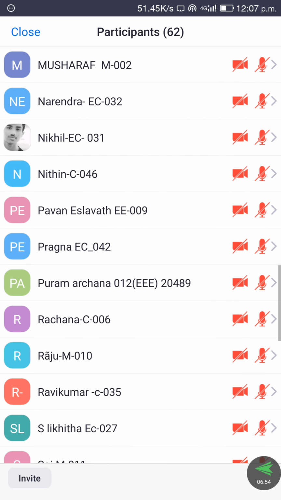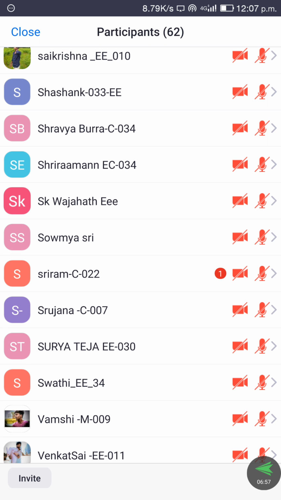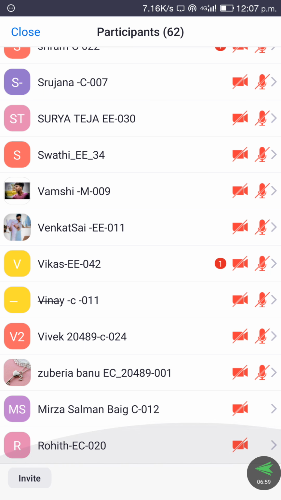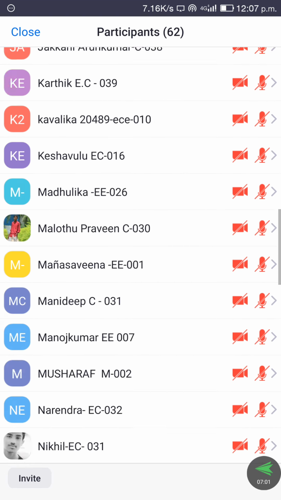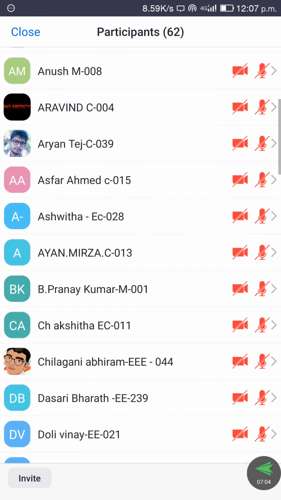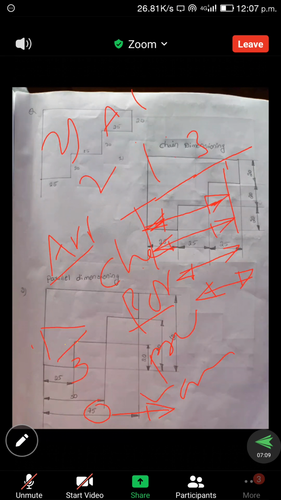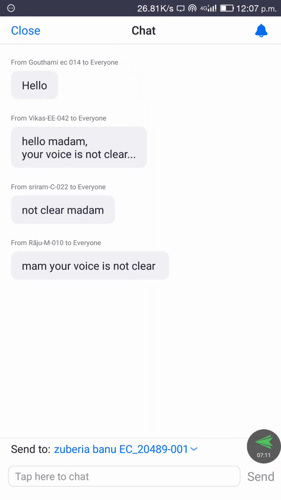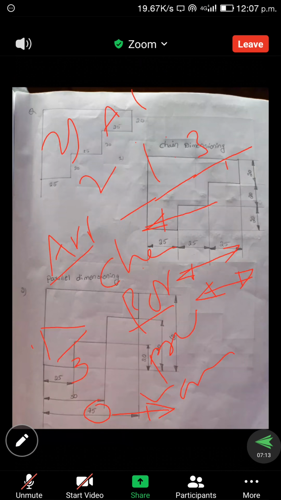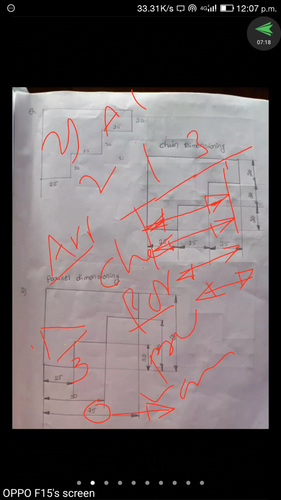In chain dimensioning, the closed arrowheads are on two sides, and in parallel dimensioning, the closed arrowheads are on two sides, but in progressive dimensioning, only one arrowhead, only one side of the arrowhead is there. And the value is near the arrowhead.